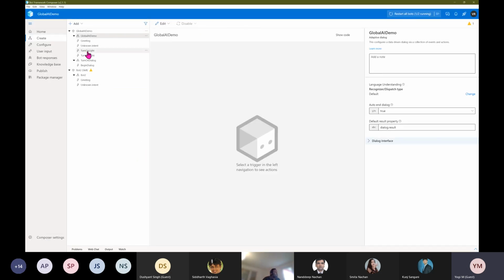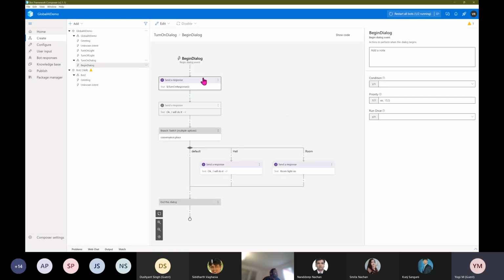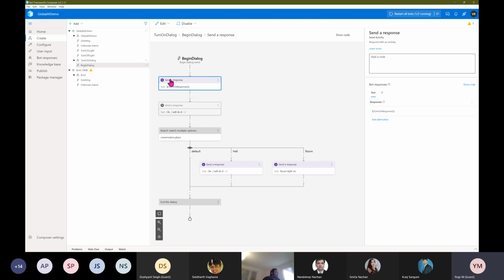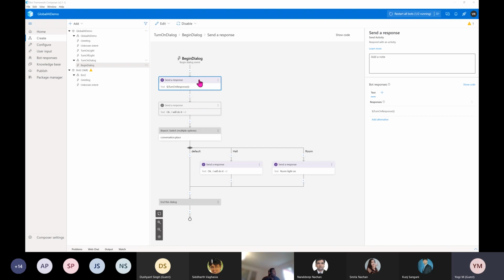Here you see this property, this dialog, send response. This is defined in the schema. Once your schema is fit to the Composer, you can automatically see this type of visual thing for your application also. For that, the schema is helpful. But the schema only, sorry, just go back.